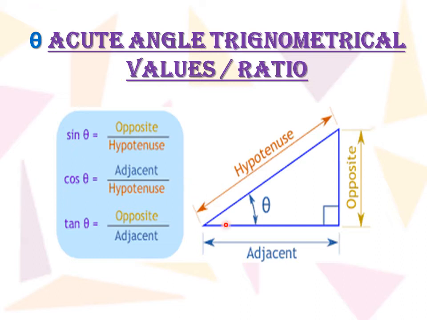Cos theta will be the base, on which this angle is, which is also called the adjacent side, upon the hypotenuse. The ratio between the adjacent side and the hypotenuse is cos theta, and tan theta will be the ratio of the opposite side and the adjacent side, that is the perpendicular side and the base side. These are the three main ratios we are going to study, and other than that there are three other ratios we will be studying in the subsequent slides.